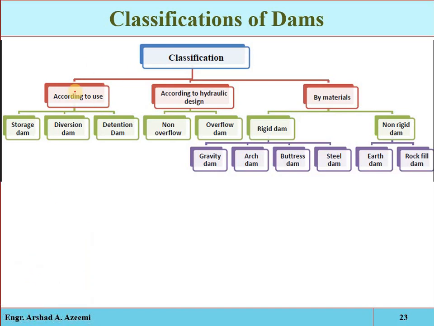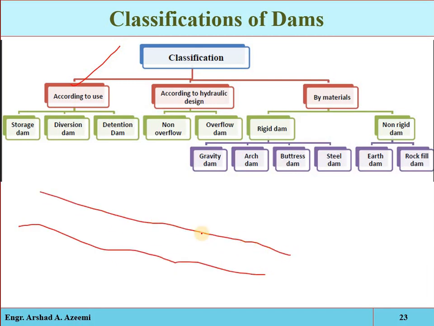The first one is according to use. For example, if we have a natural stream or waterway, the barrier which we are constructing across that river is called the dam structure. Now why are we constructing this structure? What is the purpose, what will be the function, what is the requirement?